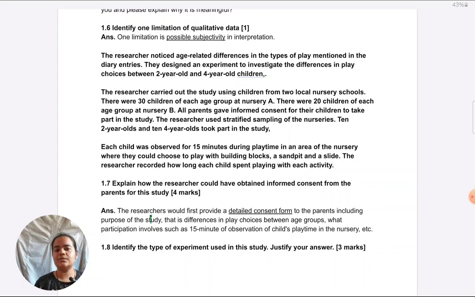Now it is about age-related differences. So don't make that mistake. To contextualize, don't give examples from the first part of the situation. They're asking you from the second part. You have to link to that part only.